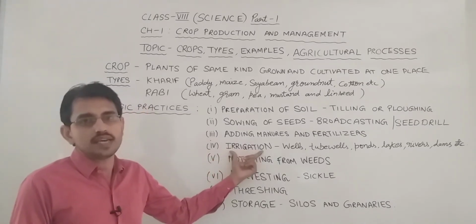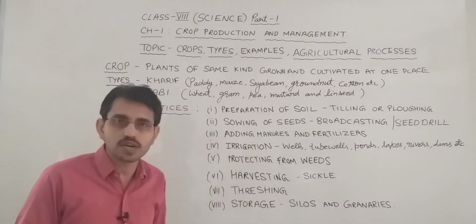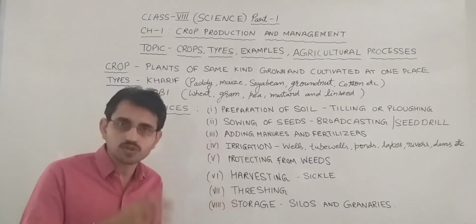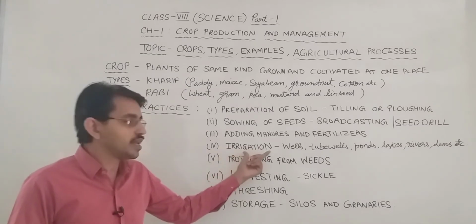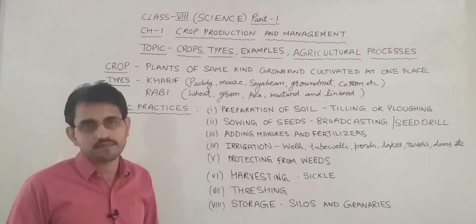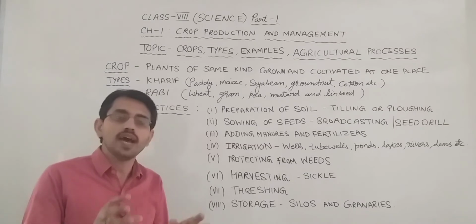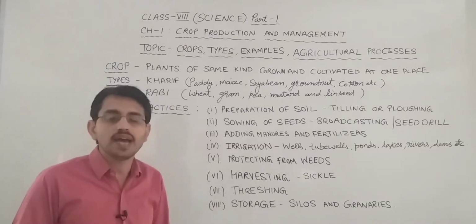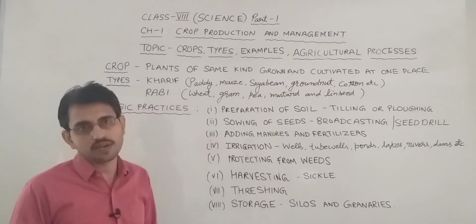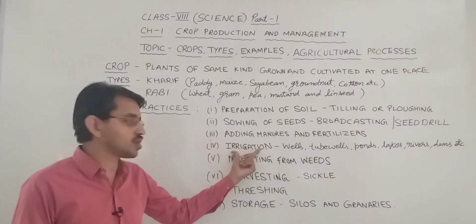Next step in this is irrigation. When the seeds germinate, the roots penetrate deep into the soil, because we have loosened the soil in the previous steps. Now irrigation is necessary. Irrigation means the method of supplying water to the crop plants. Water is necessary for the germination of seeds. The hard seed coat absorbs water from the soil, swells up, and then the embryo inside the seeds begins to grow in size, and that is called germination. For this we need to supply water. This process is called irrigation.